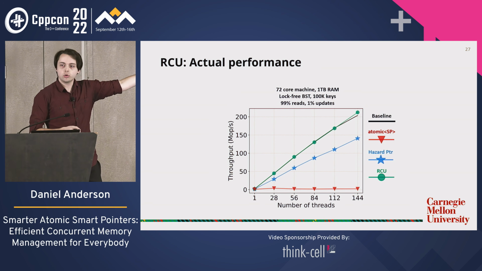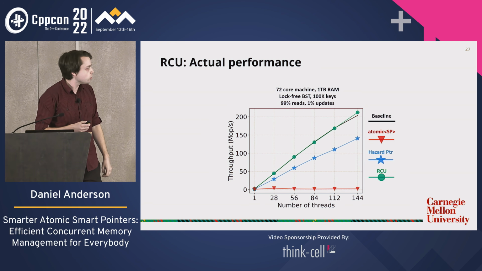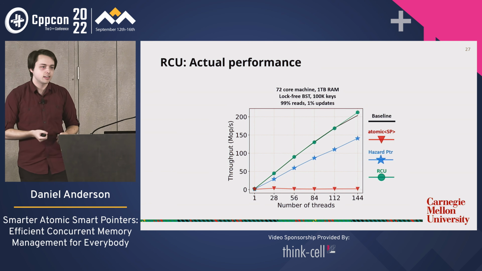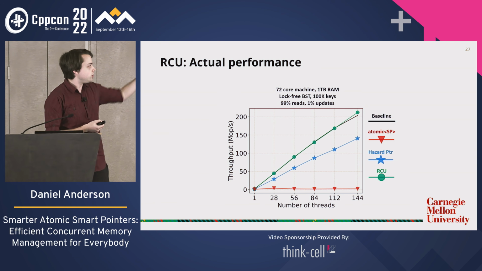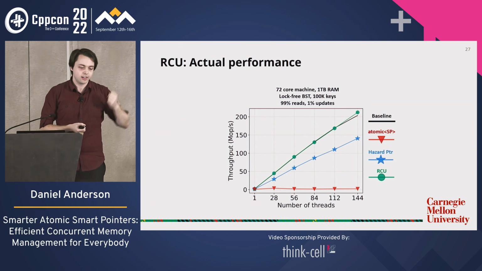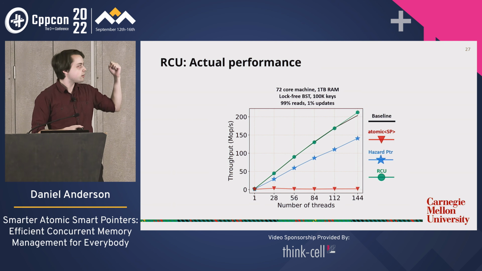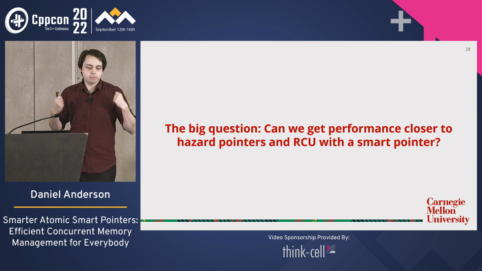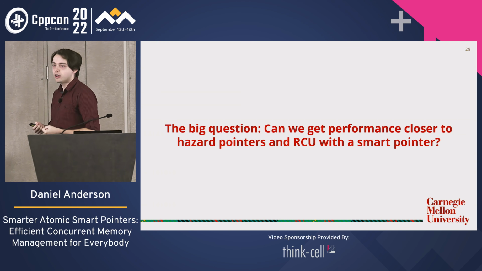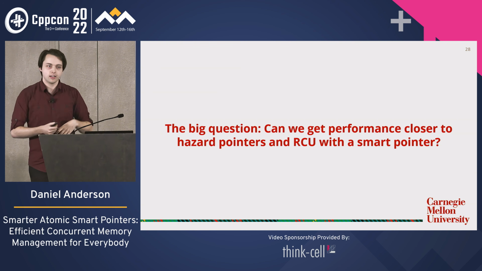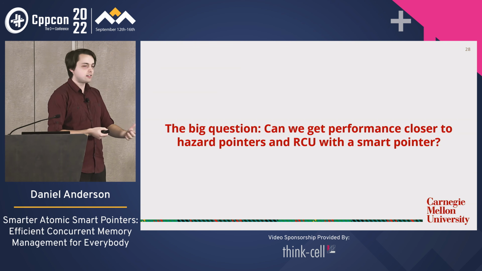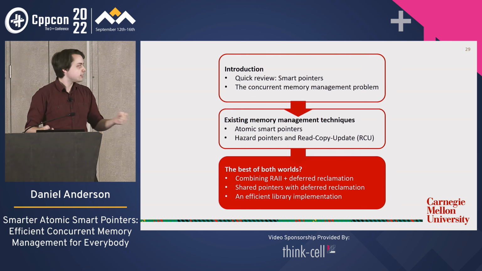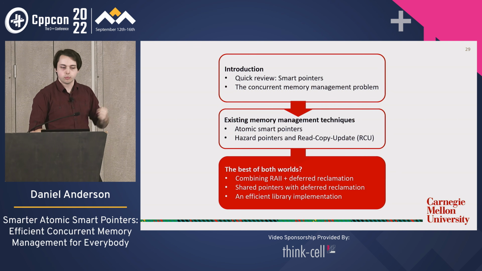Atomic shared pointer is unfortunately trailing a little bit behind in throughput, but it's oh so easy to use compared to these more advanced techniques. Wouldn't it be nice if beginners could use something as easy to use as an atomic shared pointer, but still get the throughput and performance of these things? So that's the big question for us. Can we get performance close to hazard pointers and RCU, but with a smart pointer, with something that is easy for users and beginners to use without encountering lots of bugs? So let's explore that question right now. The best of both worlds, can we get it?